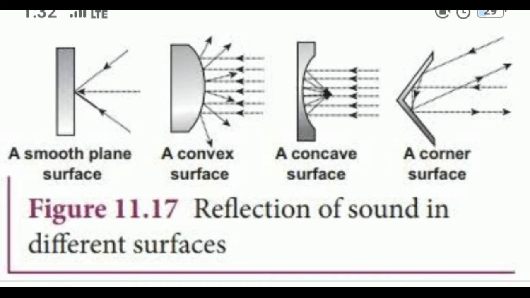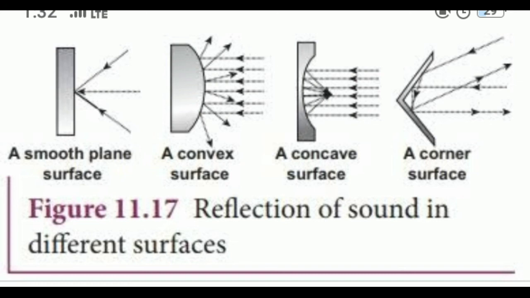Reflection of sound waves. Already you have studied sound in 10th standard. When a sound wave passes from one medium to another medium, some things can happen. First one, reflection of sound. If the medium is highly dense, highly rigid, the sound can be reflected completely, bounced back to the original medium. Next one, refraction of sound. When the sound waves propagate from one medium to another medium, there can be some energy loss due to absorption by the second medium.